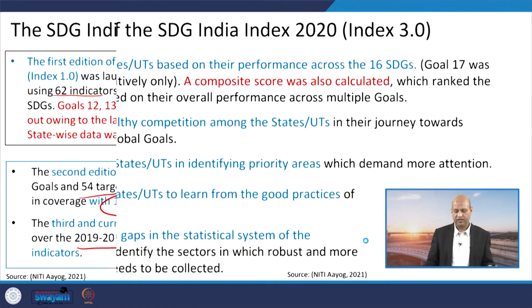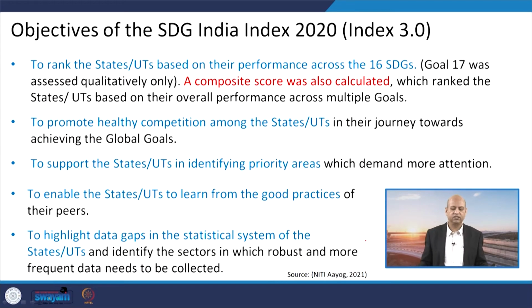And we can see what the objectives of this particular index are. It helps in ranking different states, their progress, policy progress, and how their programs are implemented in different union territories or states.